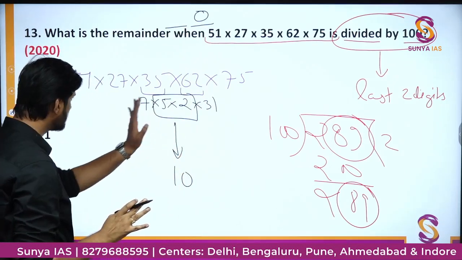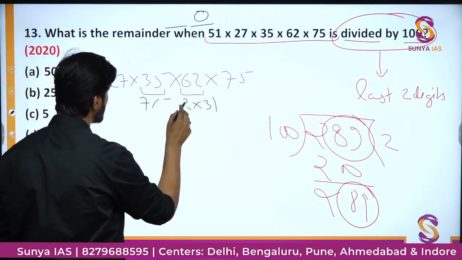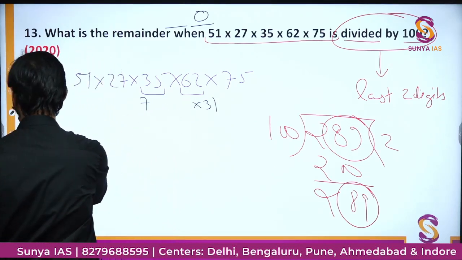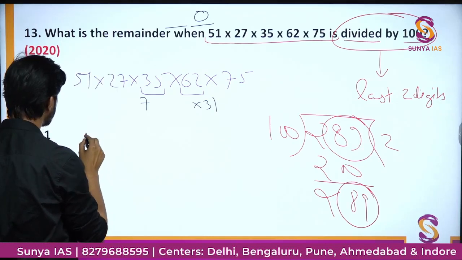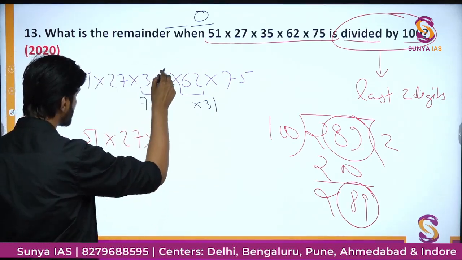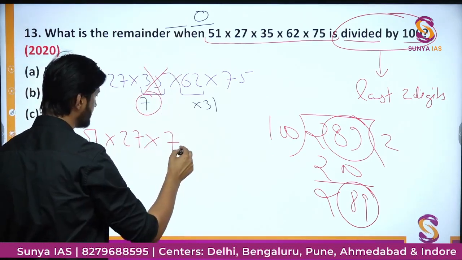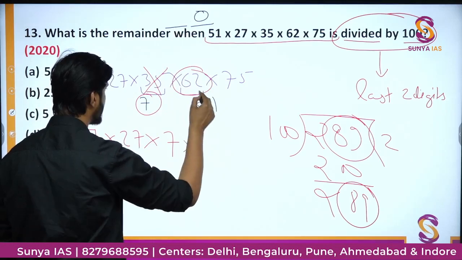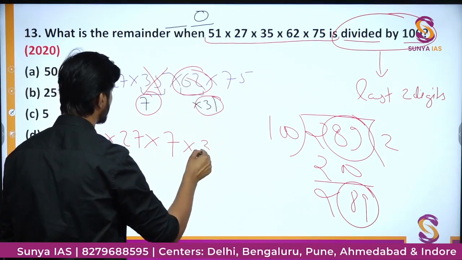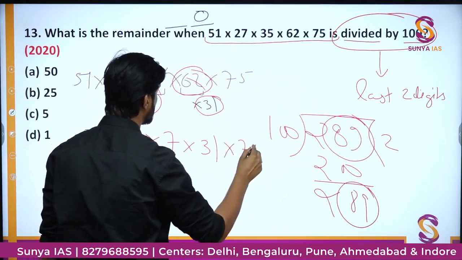Now let us remove the factor of 10 and talk about other digits. So I am removing this 10 and now we are left with the remaining digits. So let us rewrite the product. The product rewritten will be 51 into 27. Here instead of 35, we will write only 7 because we have taken out the 5. Then in the 62, we will write only 31, because we have taken out the 2 also, and here we have 75, right.